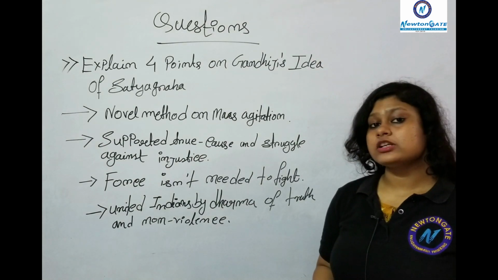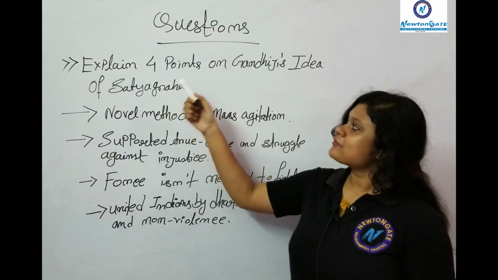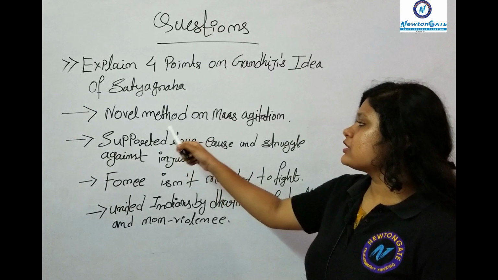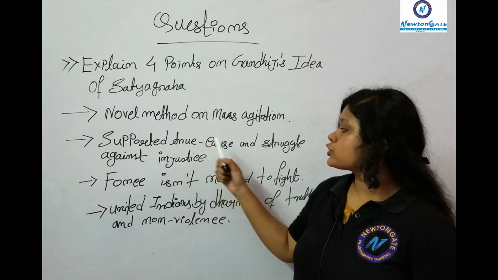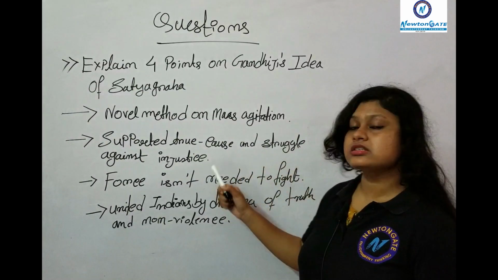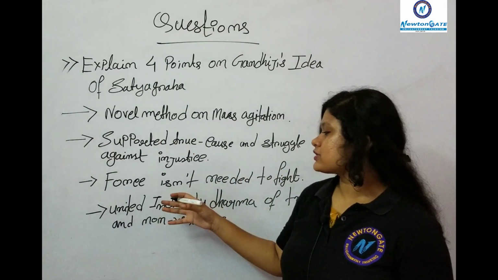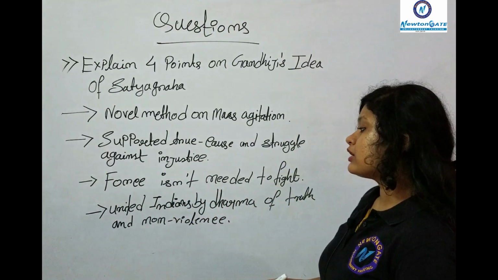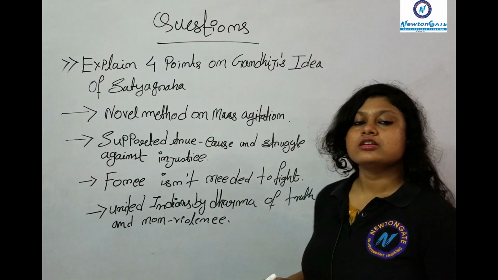The next important question is again on Satyagraha. Explain 4 points on Gandhiji's idea of Satyagraha. It was a novel method of mass agitation. It supported a true cause and struggle against injustice. It also showed that physical force isn't always needed to fight the oppressor. And the fourth one, it united Indians by the dharma of truth and non-violence.